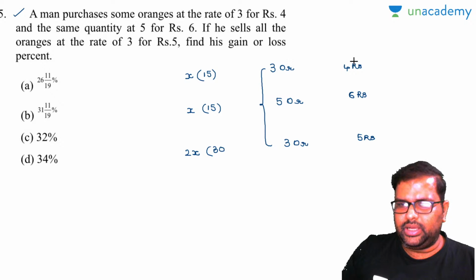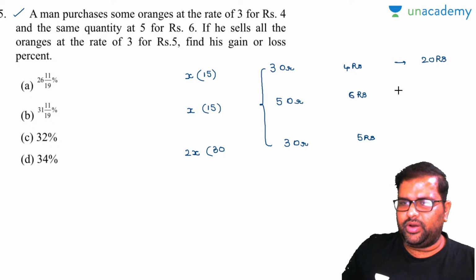So automatically, 3 oranges for 4 rupees means 15 oranges will be 20 rupees. Now 5 oranges for 6 rupees means 15 oranges will be 18 rupees. Now see, the total cost price was 38 rupees. Now what will be his selling price?